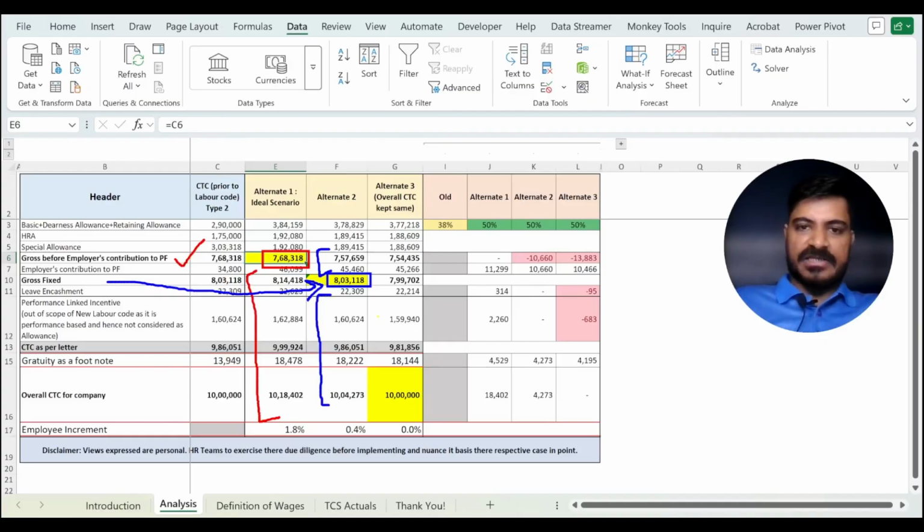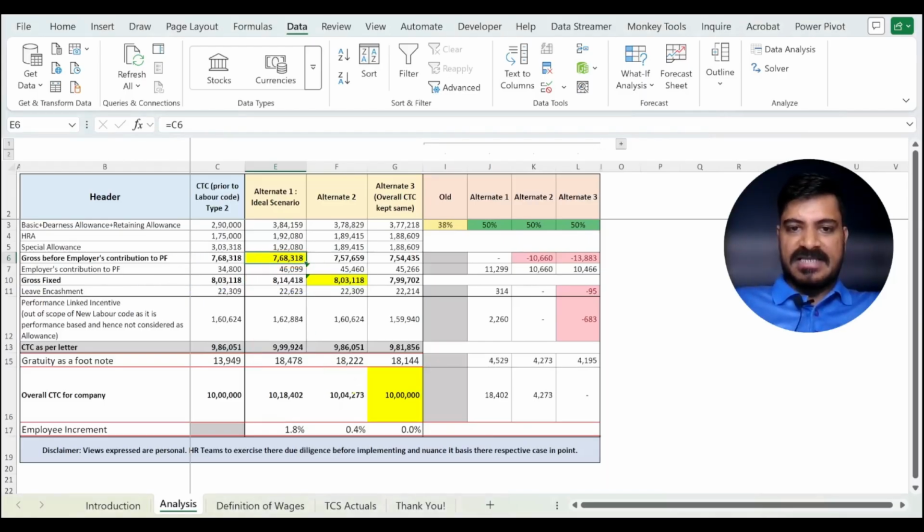And the third scenario is where the company will keep the overall CTC as constant, which is, let's say, 10 lakh rupees in this case, and everything else will follow suit to accommodate the 50% criteria for the basic and the dearness allowance.